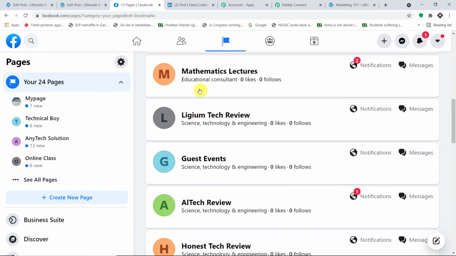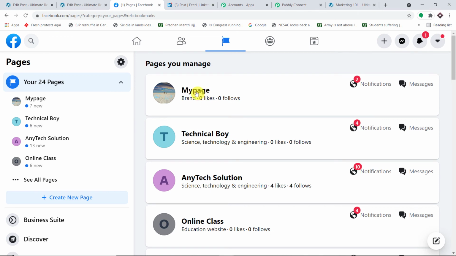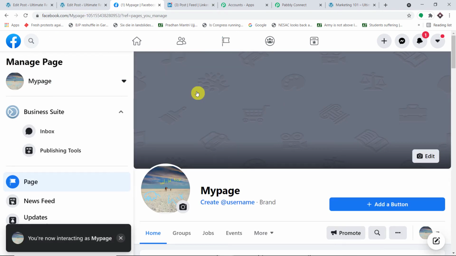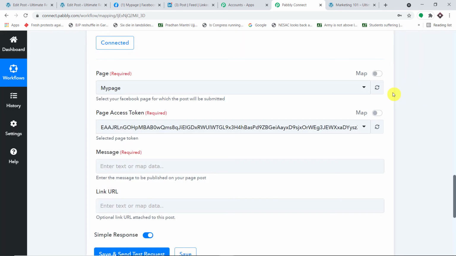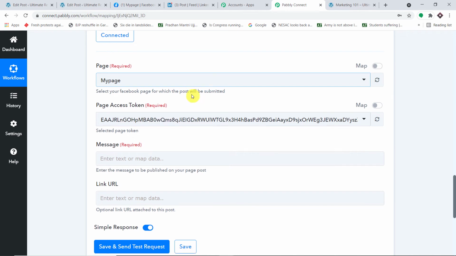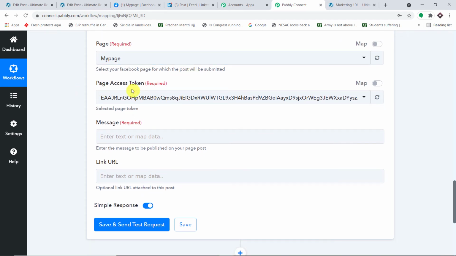Now I want to work with this particular page. The name of the page is my page, so that is why I'm going to select this page. The idea is that I'm going to publish the post on this particular page. By default it is already showing the page access token. You don't have to do anything about it, just leave it like that.